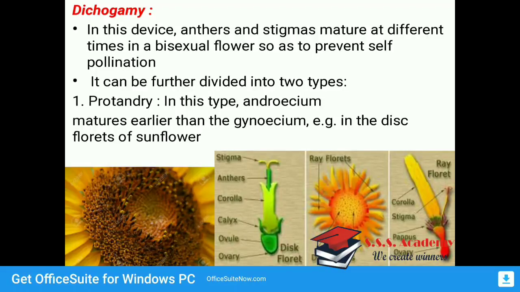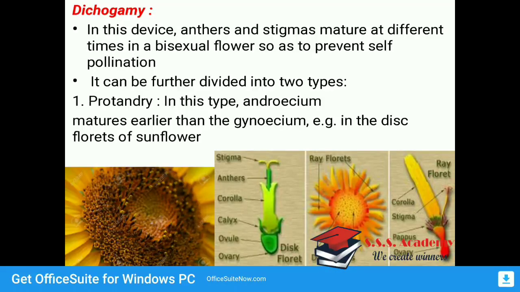If you observe the florets of sunflower, in the first picture I showed you how the florets look. See, in the third diagram, there is a disc floret, a disc-like structure, and there is a ray floret. On that disc floret, there is a gynoecium present, where the ovary is at the downside. In the second diagram, I have shown you that single disc floret. At the downside there is the ovary, which is green colored.